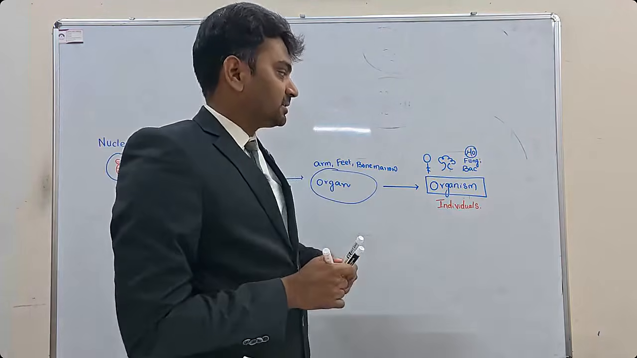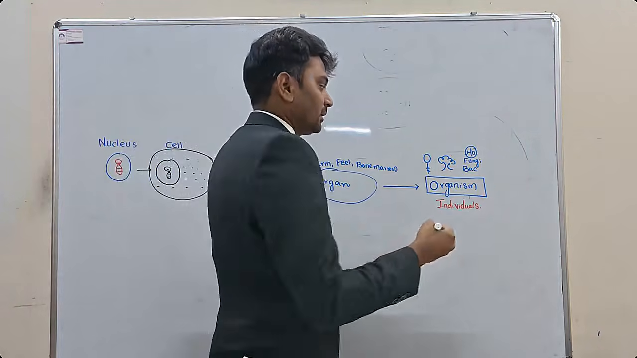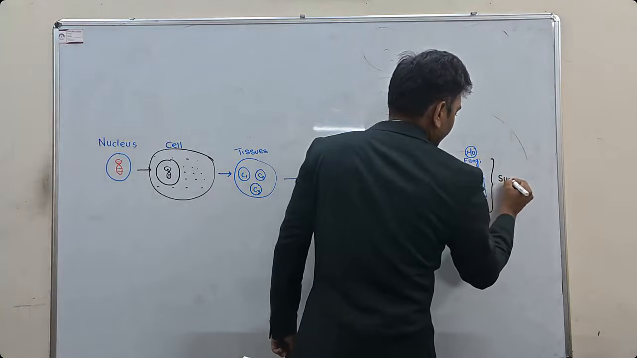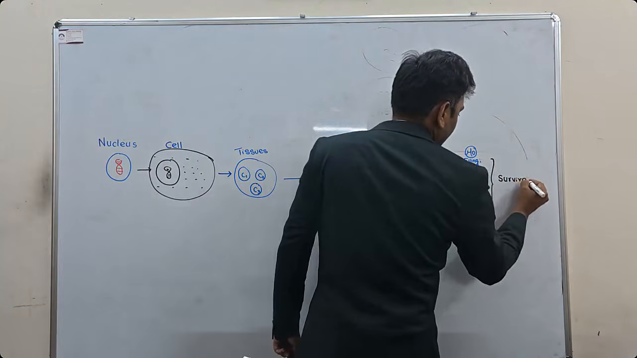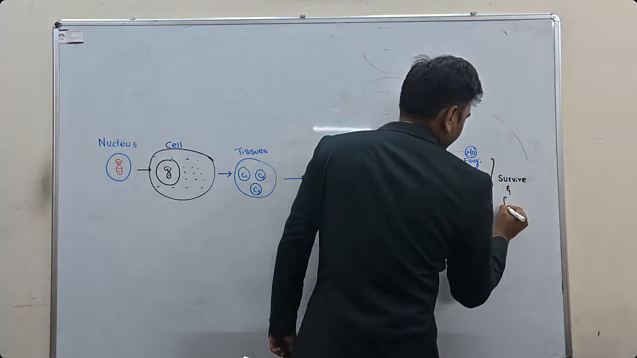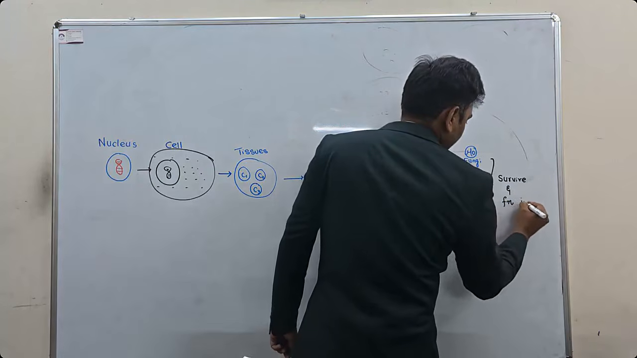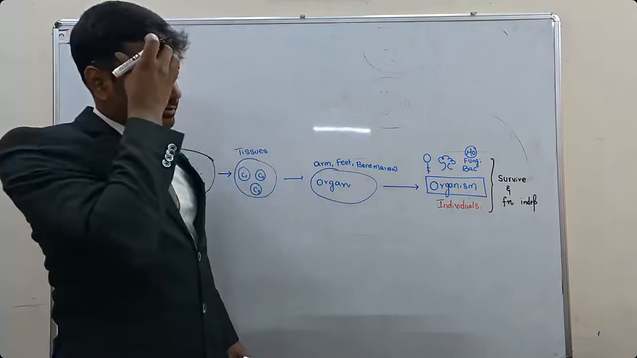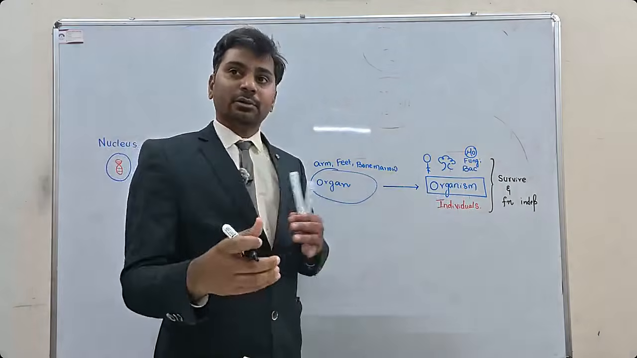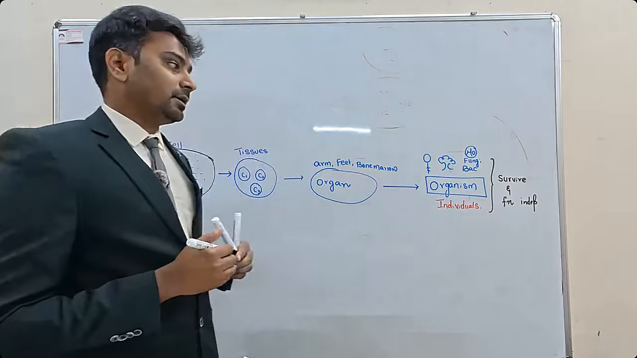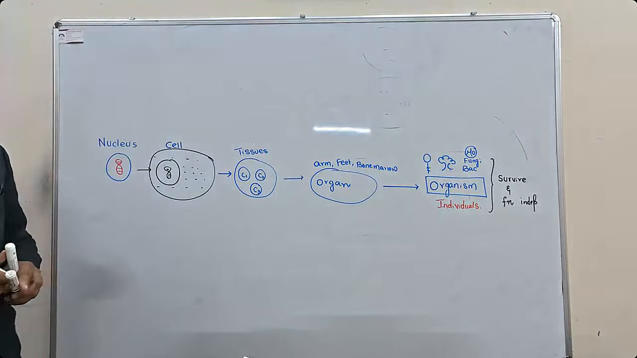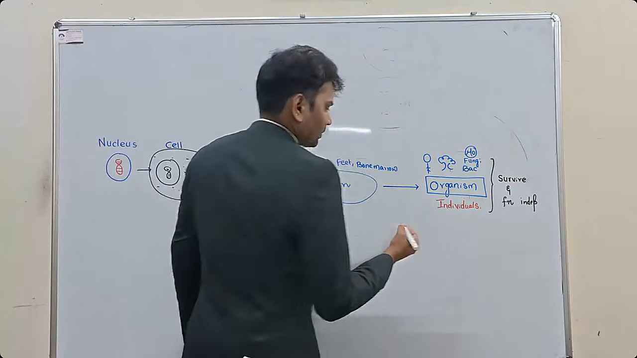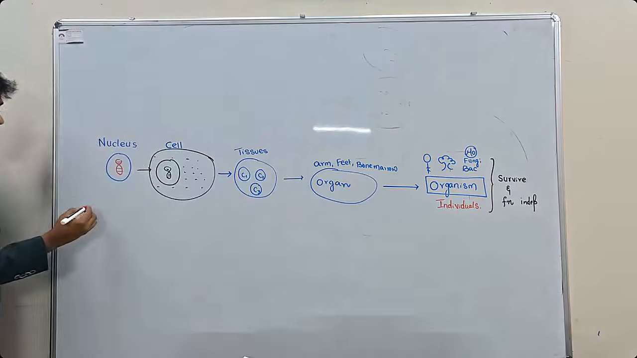The characteristic of an individual is that they can survive and function independently. Your organs and tissues cannot survive and function independently, but an organism can survive independently. Until here, after that, there will be the individuals. So that is one arena.